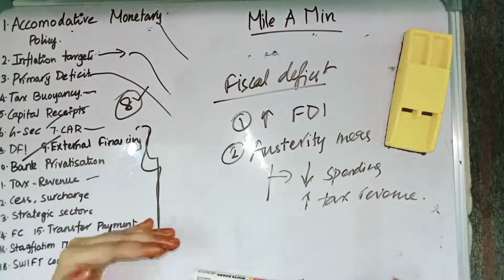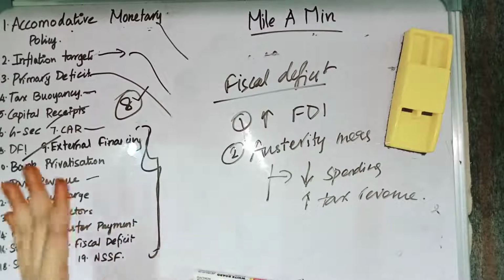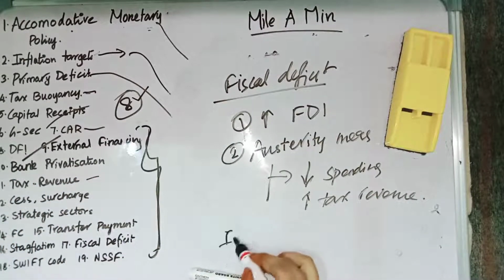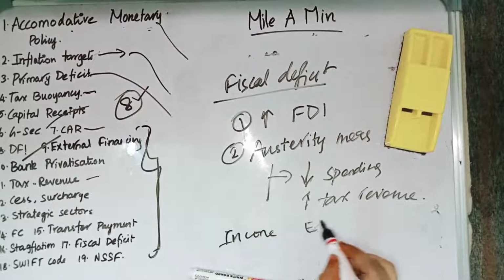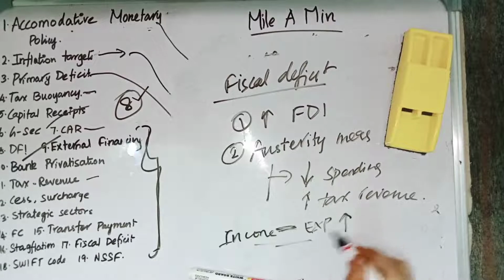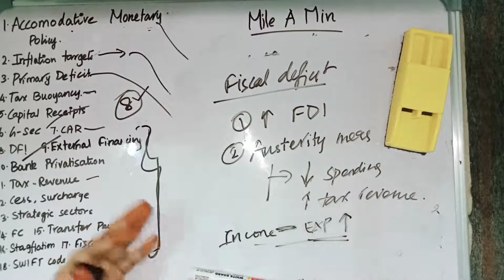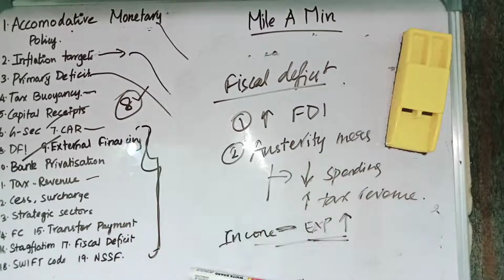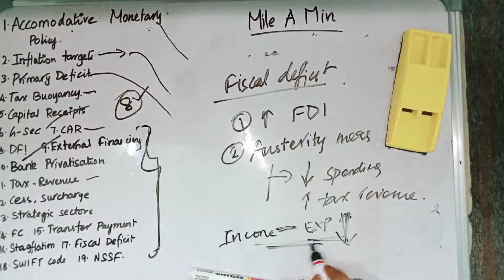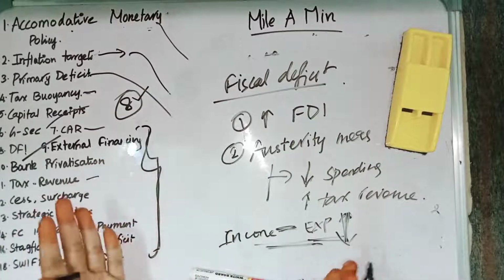If the government is reducing its expenditure, then it can meet its income. Deficit is nothing but the difference between income and expenditure. The income and expenditure should meet. If it is not meeting and the expenditure is more, then it creates a condition called deficit. But if the government reduces its spending, then automatically it can match it and reduce its fiscal deficit.